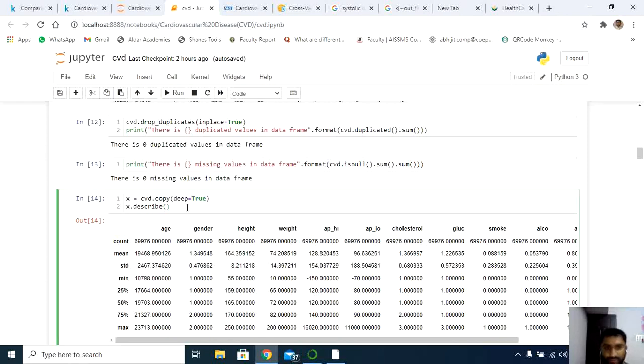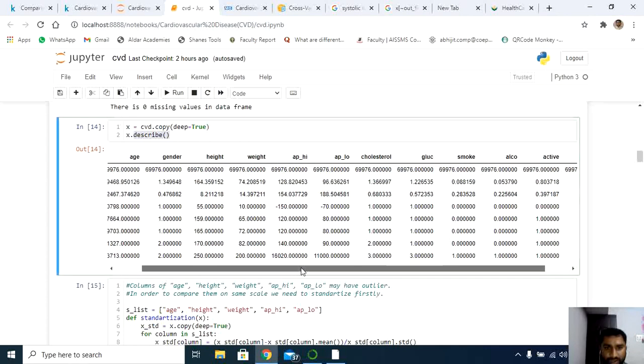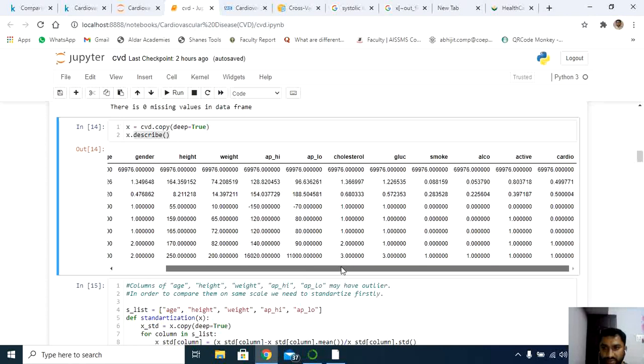Now obviously for statistics we have one method called describe. The data is in my x variable, x.describe gives me the total count. When it comes to age, this is the total count of the age. Mean value is this one, next standard deviation, minimum, 25%, 50% which is nothing but the median, 75% and the maximum values. This is with respect to age. In the same way, you can take all the features like gender, height, weight, systolic blood pressure, diastolic blood pressure. All those values I've given here.